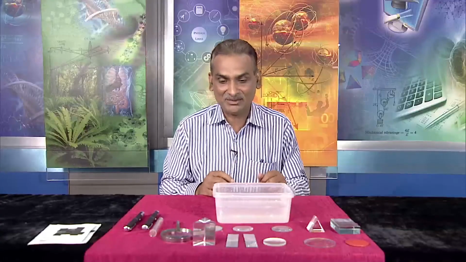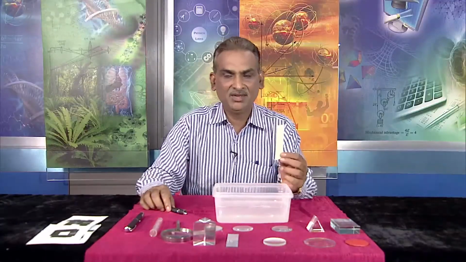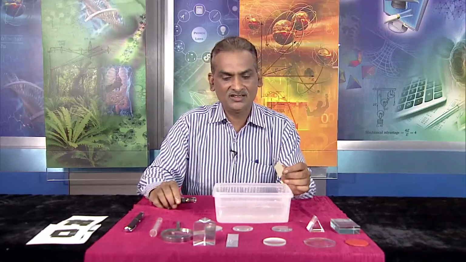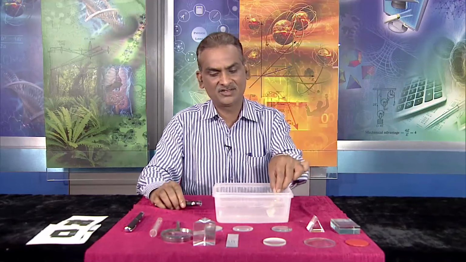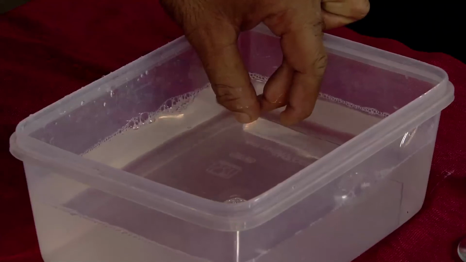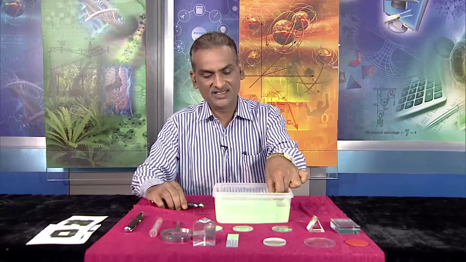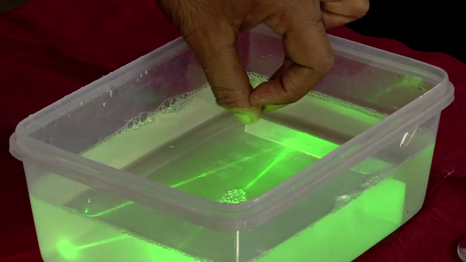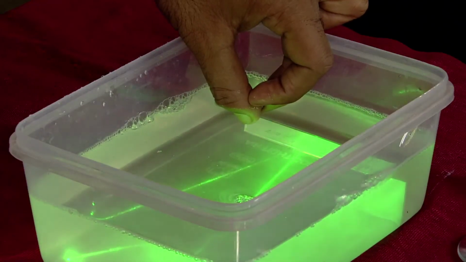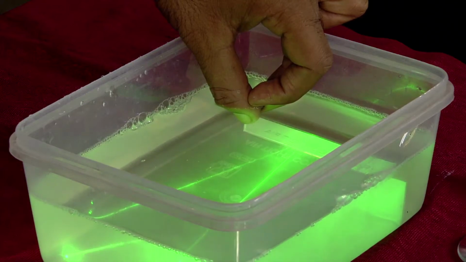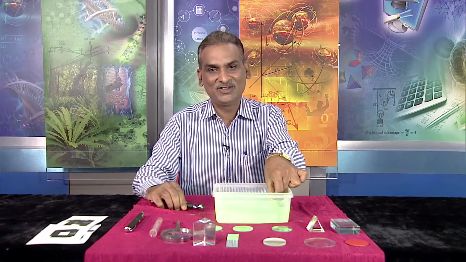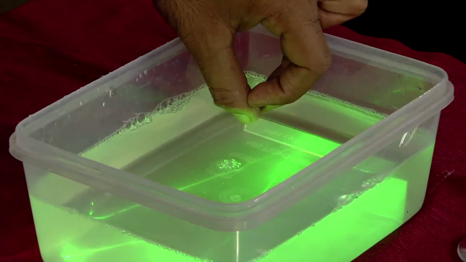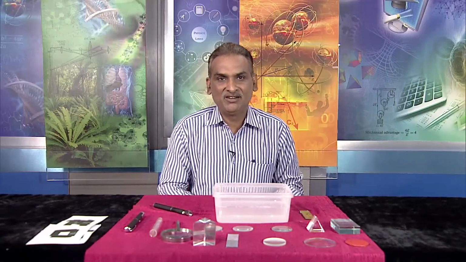Let us see what happens with the light. I have with me a plane mirror. We will show the law of reflection, where we have just stated that the angle of incidence is equal to the angle of reflection. I have a laser light and a plane mirror. You can see that both angles are the same. So, light is reflected with the angle of incidence equal to the angle of reflection. With the normal, we can see that it is obeying the laws of reflection which we have just stated. Now, we have two types of reflection.